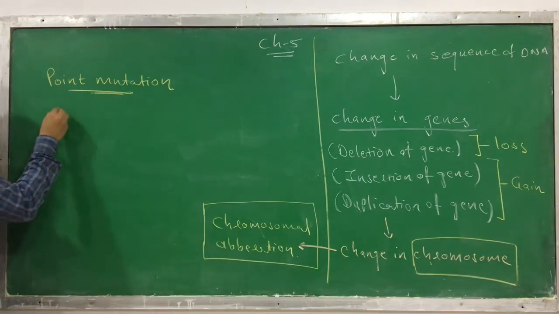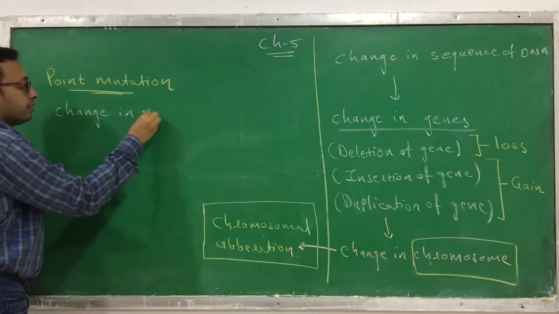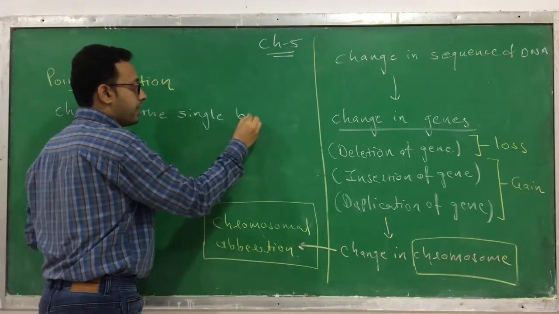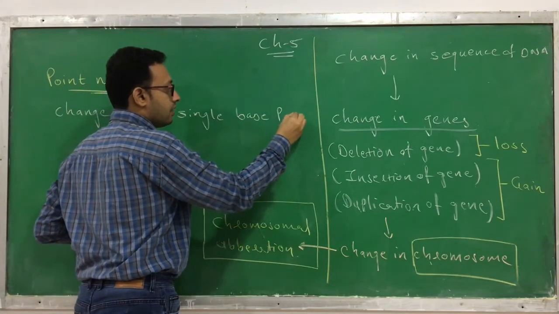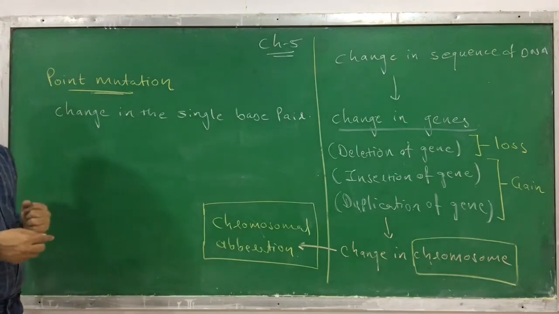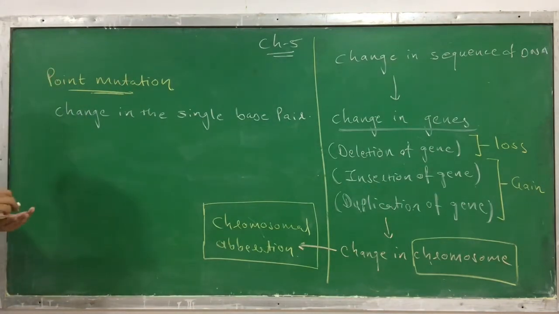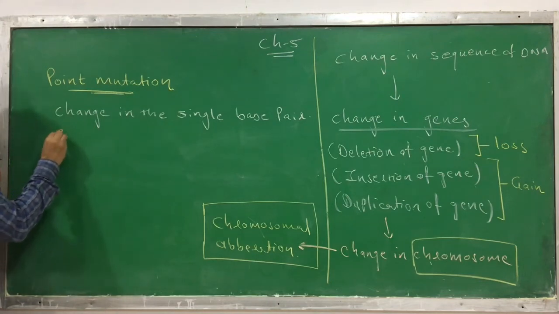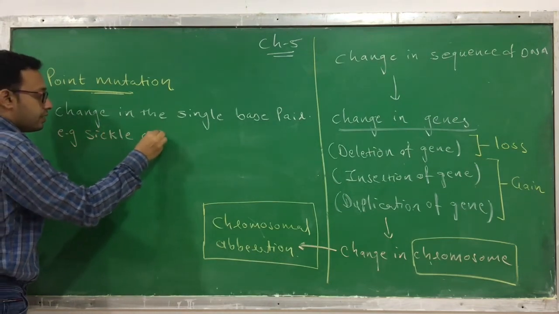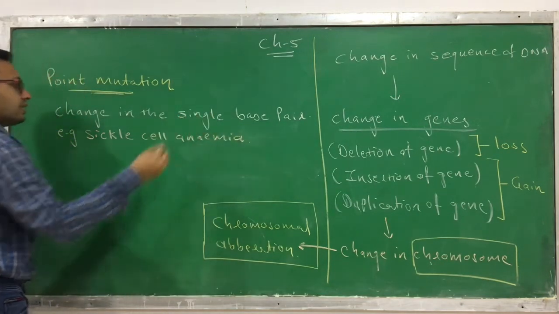Point mutation means a change in the single base pair. A change in the single base pair may lead to a mutation, and this kind of mutation is called a point mutation. The classical example of a point mutation is sickle cell anemia.